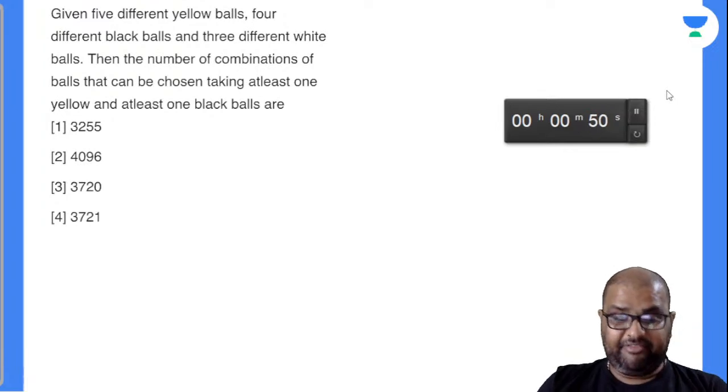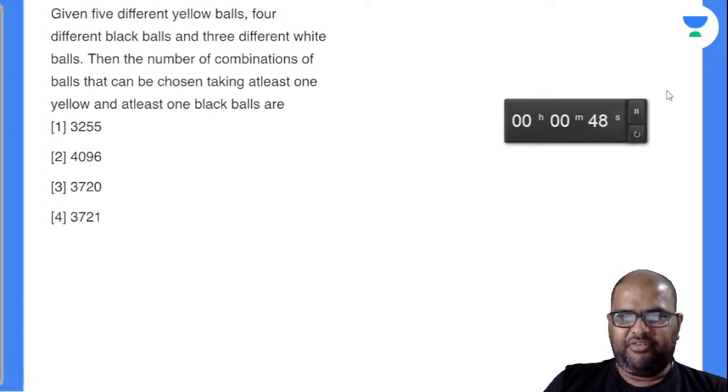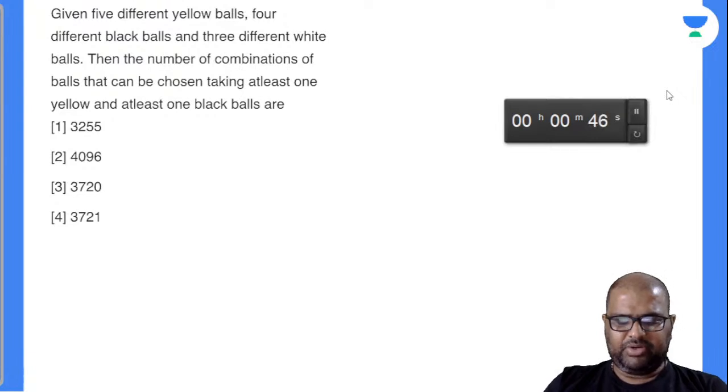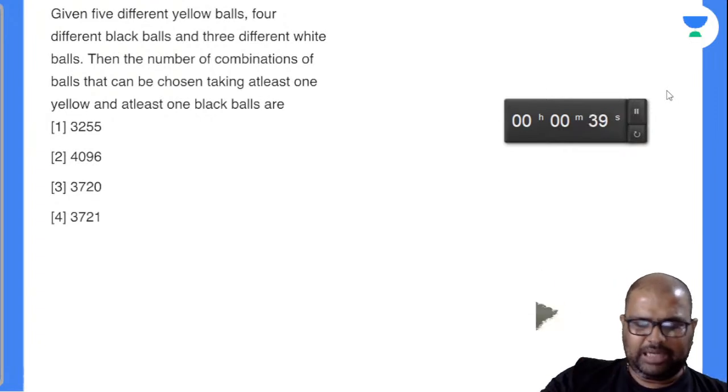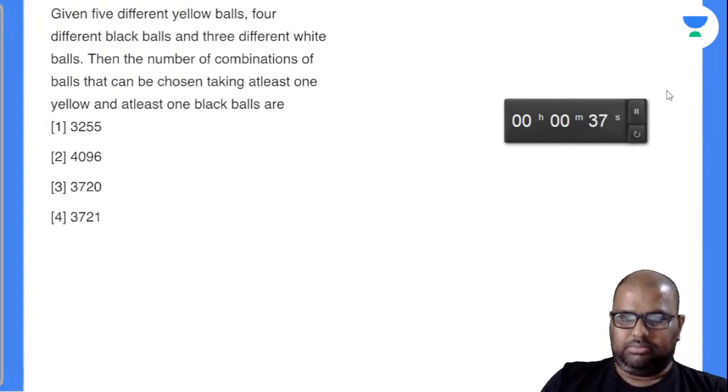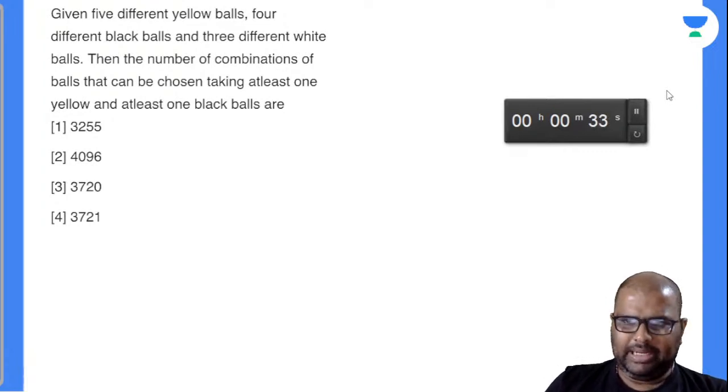Given 5 different yellow balls, 4 different. We have done a similar type of question yesterday, beta. Kapil and his friends, and he wants to invite his friends to the home. A similar type of question. Is it 3720? No, beta. Answer will not end with 0. Check once again.